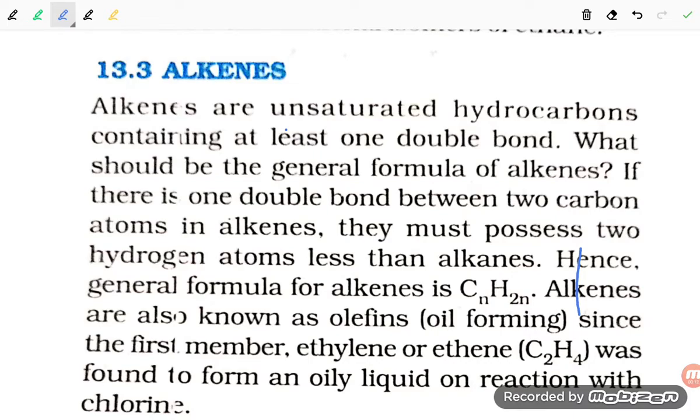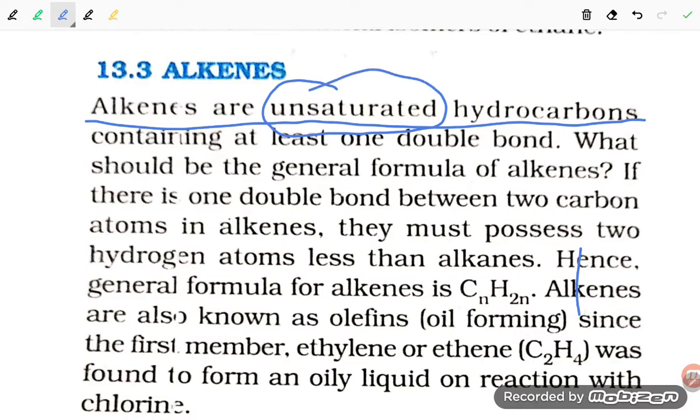So dear student, when you talk about the alkenes, alkenes are unsaturated hydrocarbons. What is an unsaturated hydrocarbon, student? It means they have double or triple bonds. In the case of alkenes, it is the double bond only, containing at least one double bond between a carbon and carbon atom. There is one double bond required.